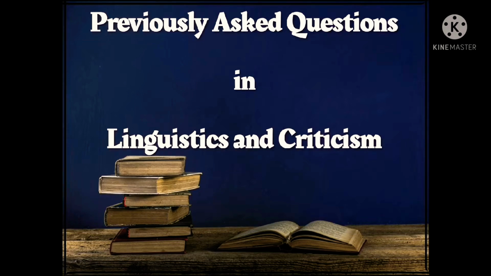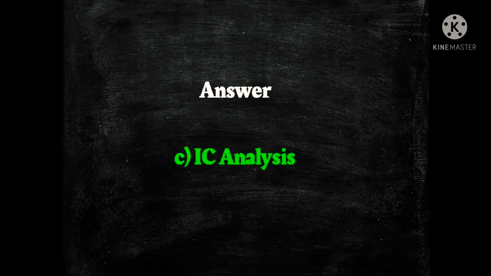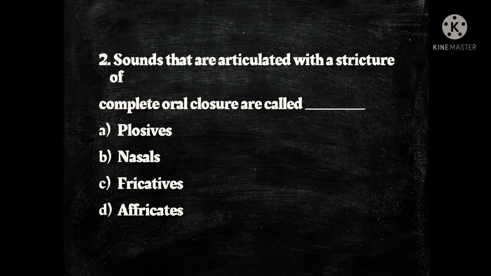So let's get into the questions. The first question, segment of a sentence until the smallest unit morphemes are reached is dash. The options are A. Phrase structure, B. DG grammar, C. IC analysis and D. Latinate fallacy, and the answer is C. IC analysis.